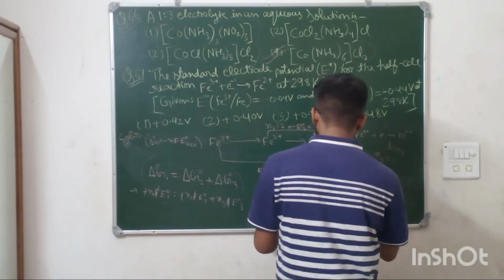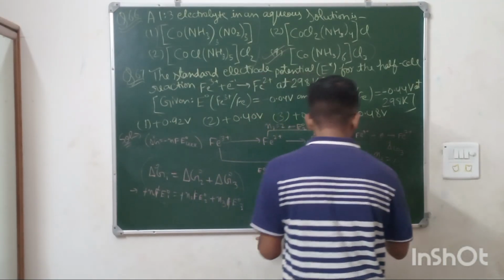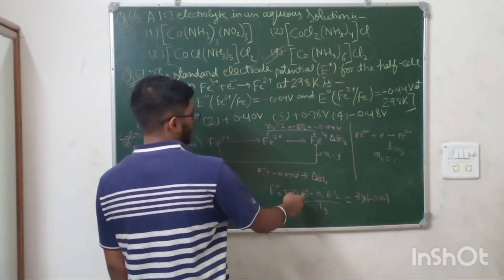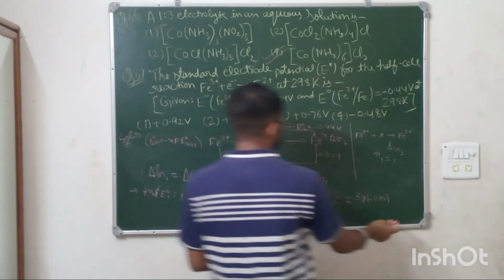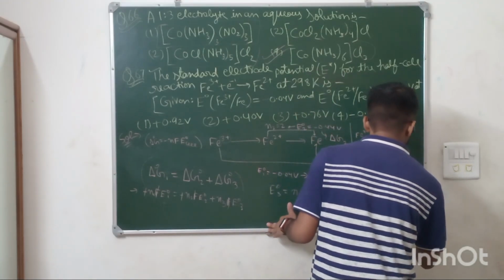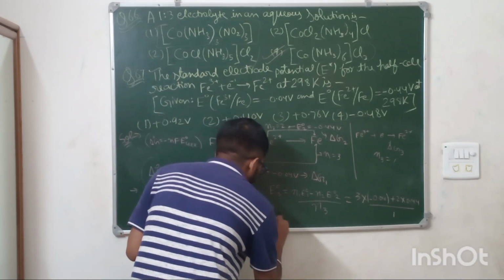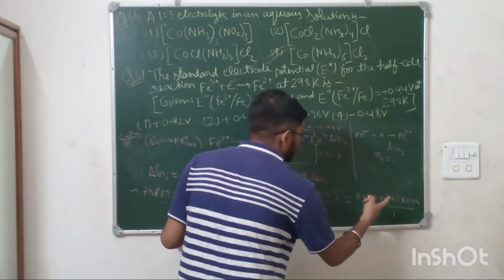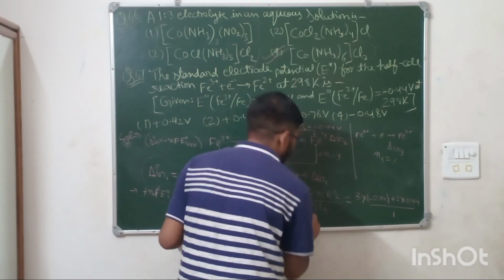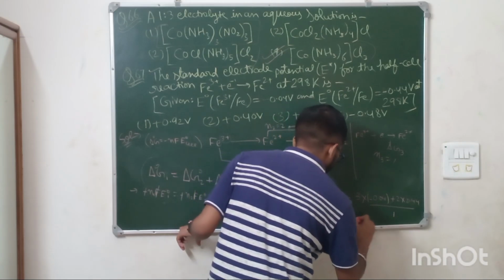So N1 will be 3 into E naught 1, which is minus 0.04, and for the second, minus minus plus 2 into 0.44, by 1. So your E naught 3 will come out to be 0.88 minus 0.12, that is 0.76 volts.